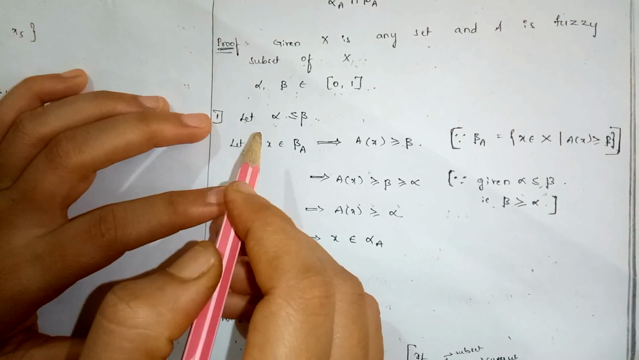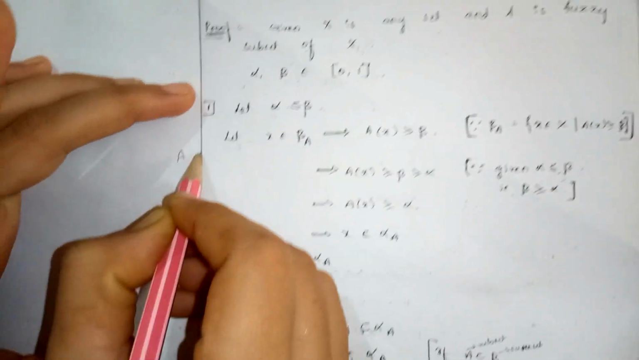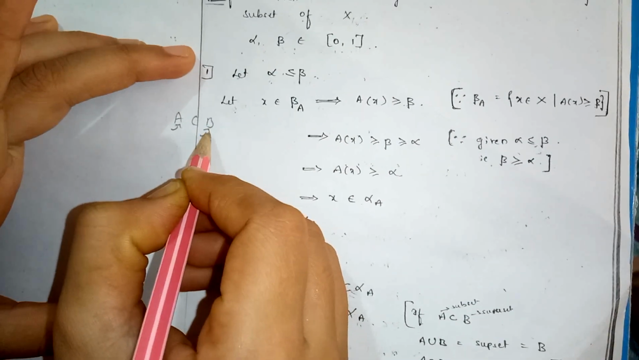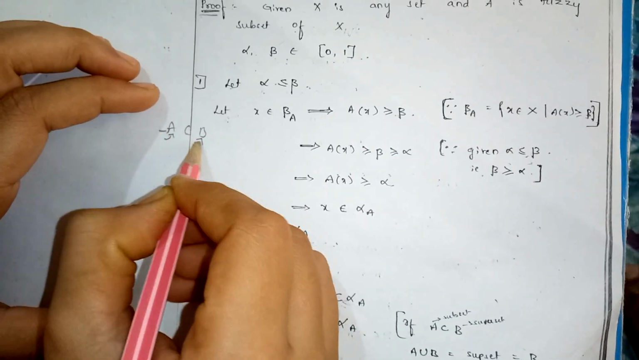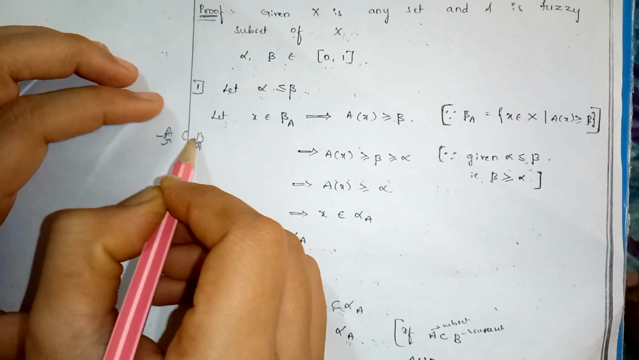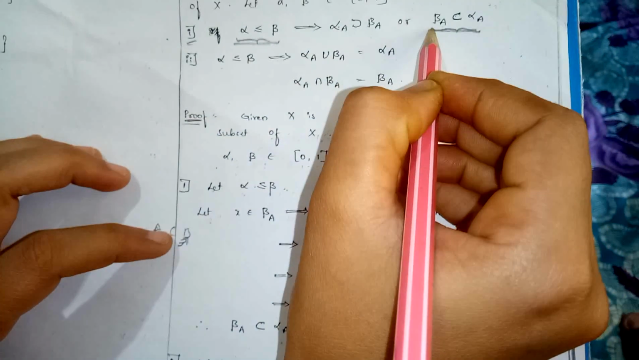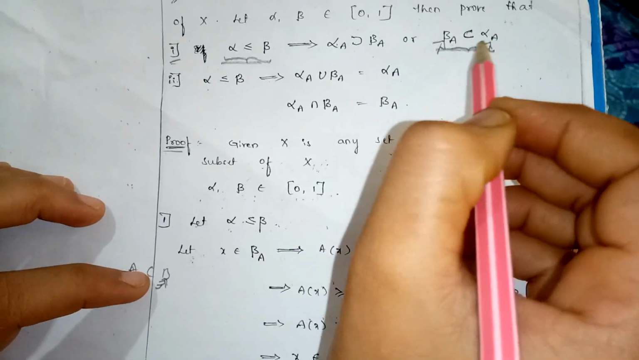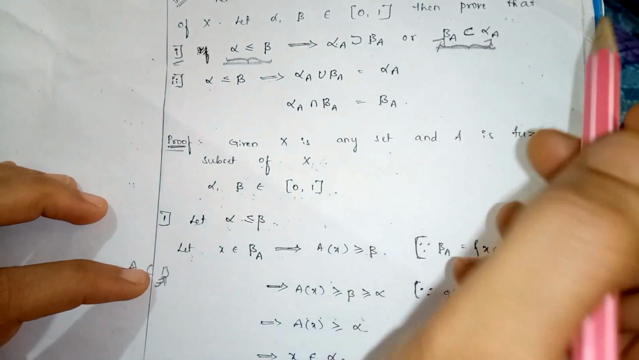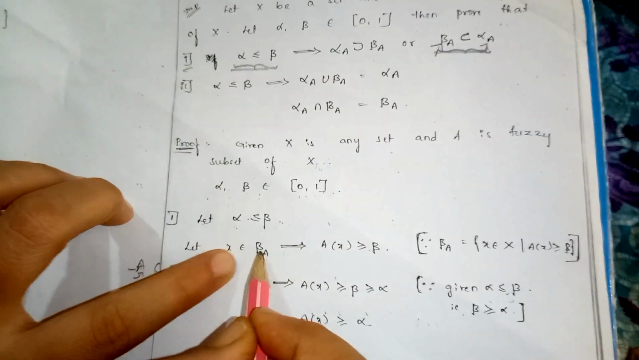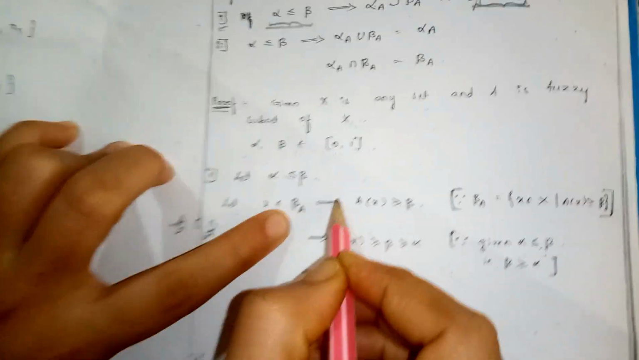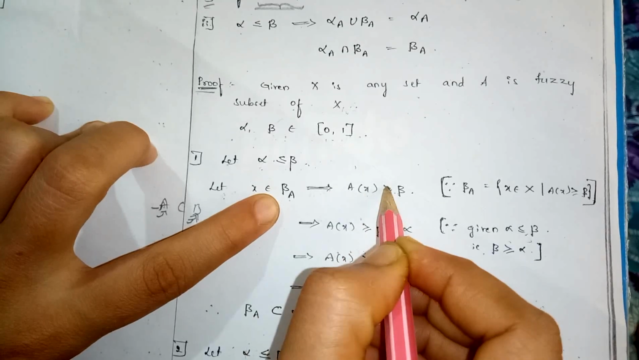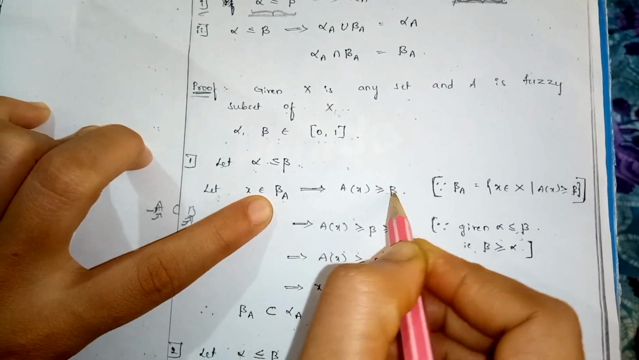You know the definition of subset: if A is a subset of B, then every element of A is also present in B. That is, if the elements in this set are also in the other set, then we say that A is a subset of B. So we take an element from this set, and if that element is also in alpha A, then we say that beta A is a subset of alpha A. Therefore, consider x belongs to beta A. According to the definition of the alpha cut set, A of x is greater than or equal to beta.